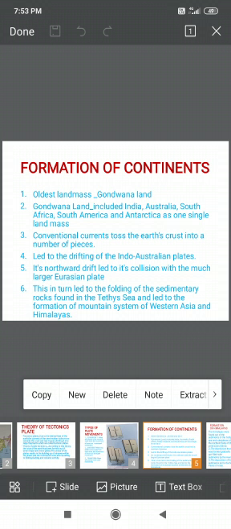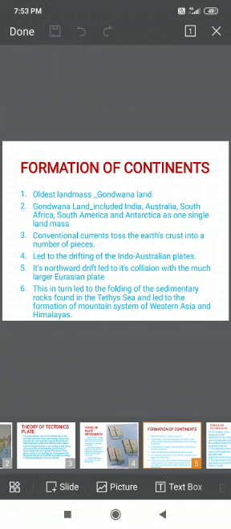This in turn led to folding of the sedimentary rocks found in the Tethys Sea and led to the formation of mountain system of Western Asia and Himalayas that earlier I have explained. Means how the Himalayas formed with the help of the two continents, supercontinent Angara land, Eurasia as well as Gondwana land.